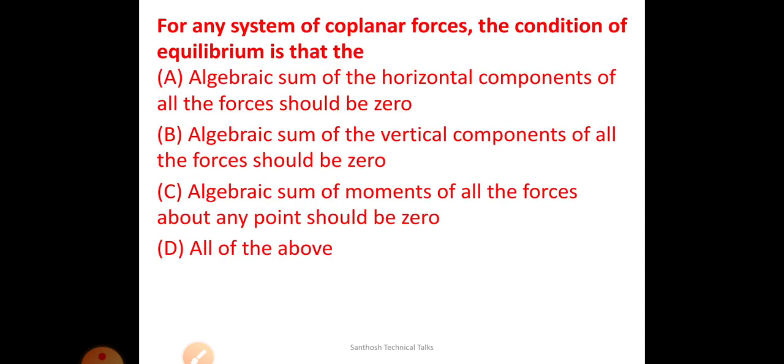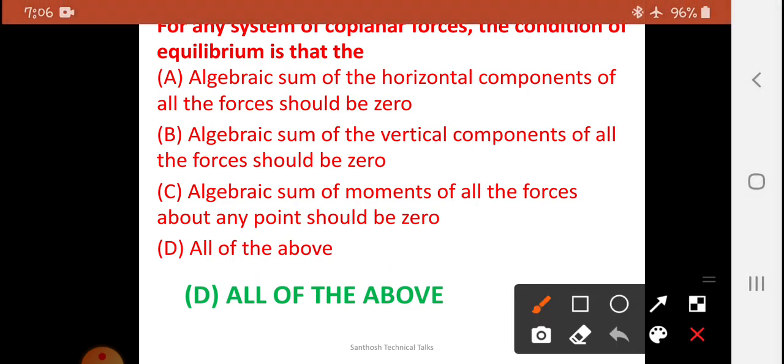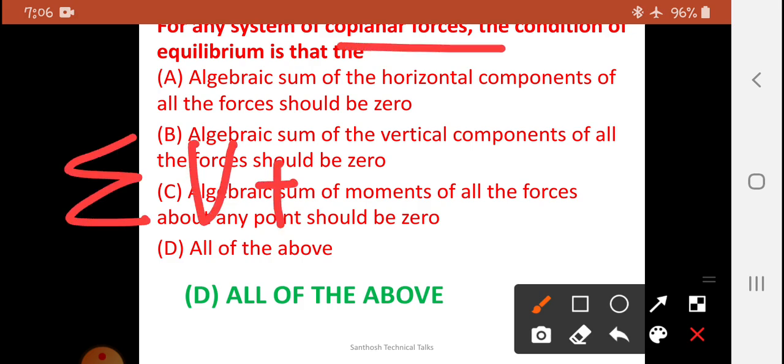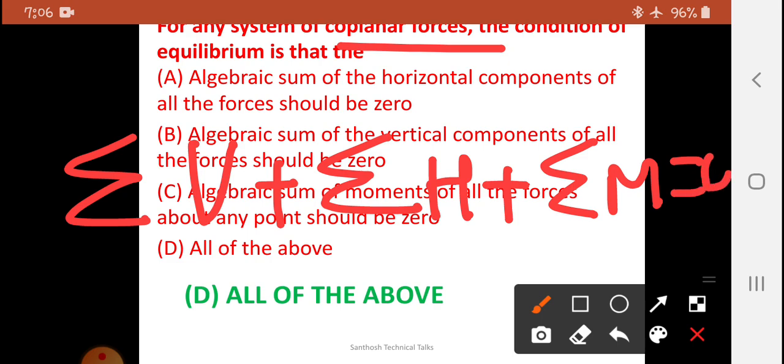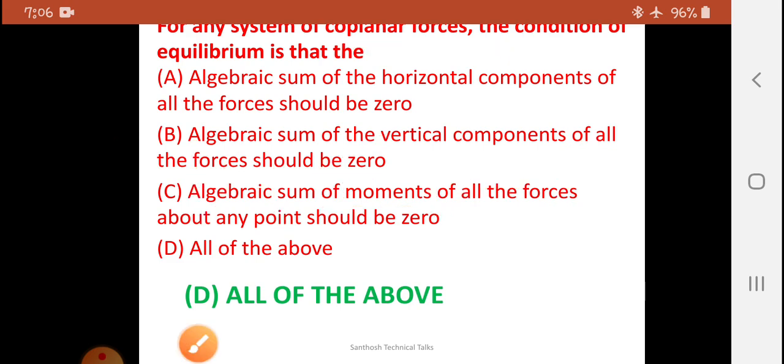Next, for any system of coplanar forces, the condition of equilibrium is, if they are in the same plane, the algebraic sum of all horizontal components should be equal to 0, the vertical components should be equal to 0, and the moments should be equal to 0. So this is the equation for a coplanar system. The condition of equilibrium is this.